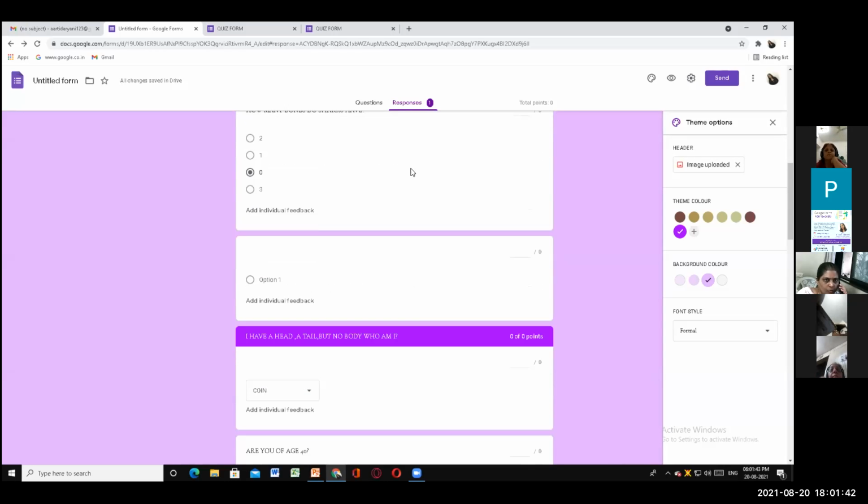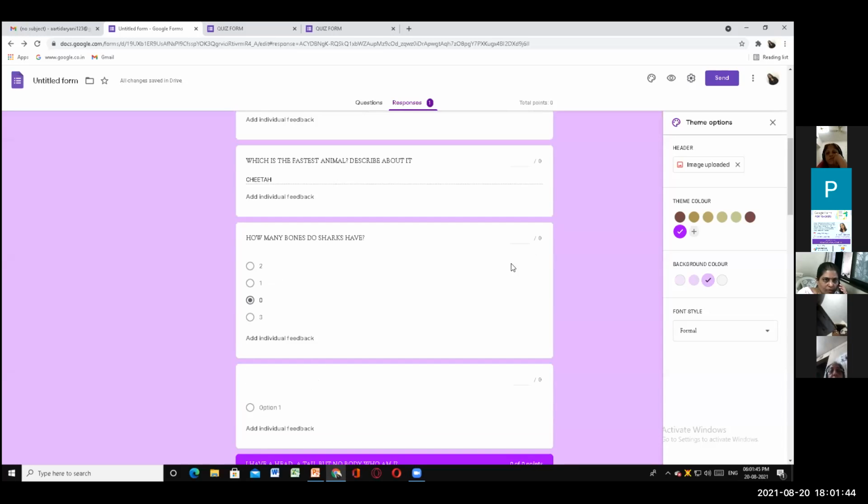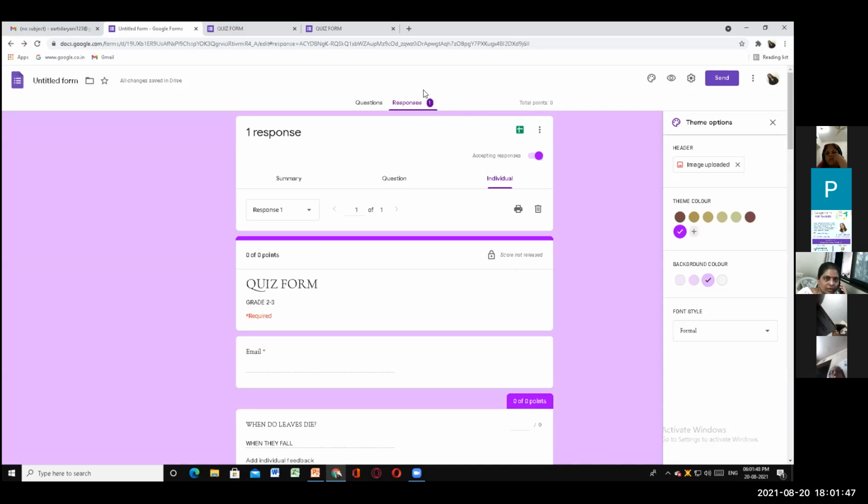Next, one more very important thing. Here you will get an option showing how many responses you have got. Now, what is this green sign about? The major thing here is that if we click on this, it's like creating a spreadsheet. That means it creates another Excel sheet, which gets automatically created, and your data will be stored there. How? Let's see.